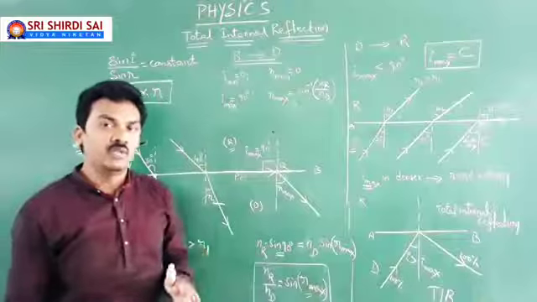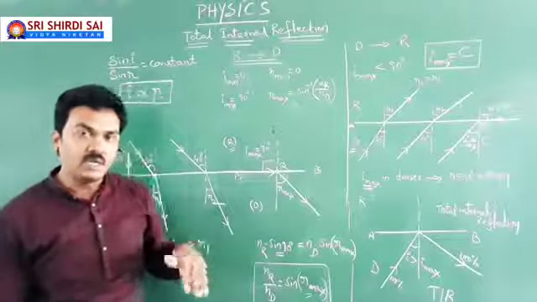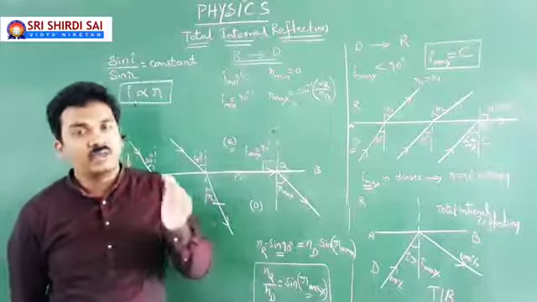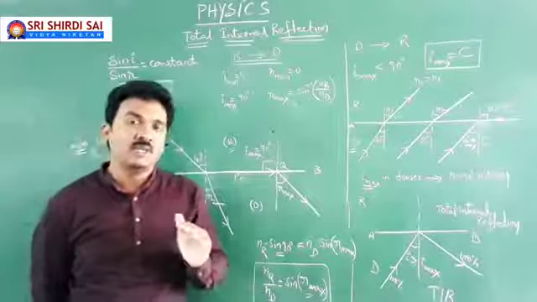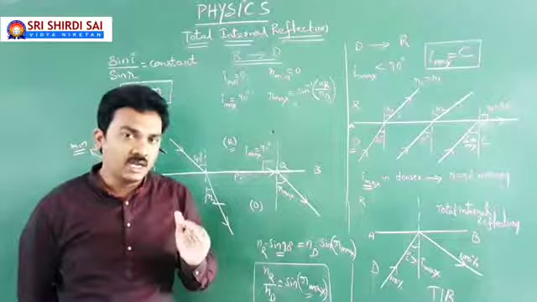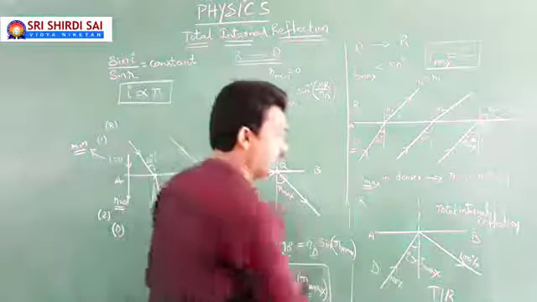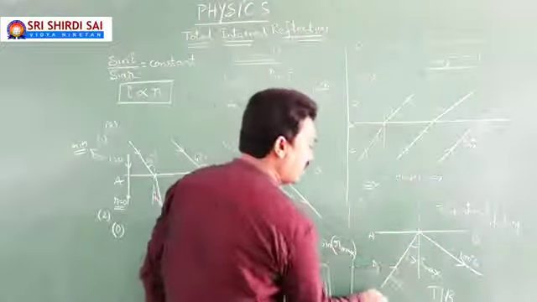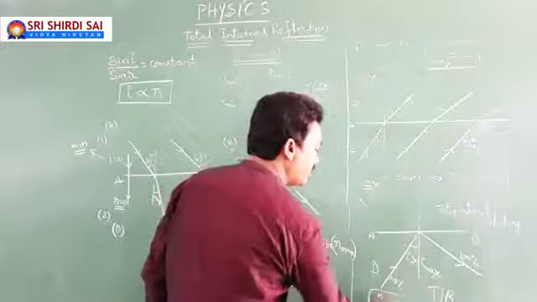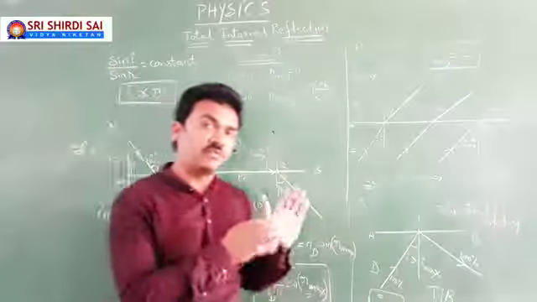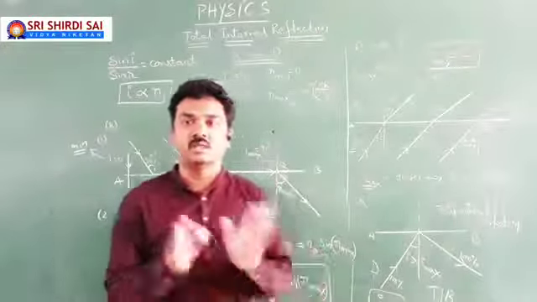So I repeat, when the light ray travels from denser medium to rarer medium, if the light falls in denser medium at an angle greater than the critical angle of incidence, meaning I greater than C, then your entire incident light will reflect into the same denser medium.